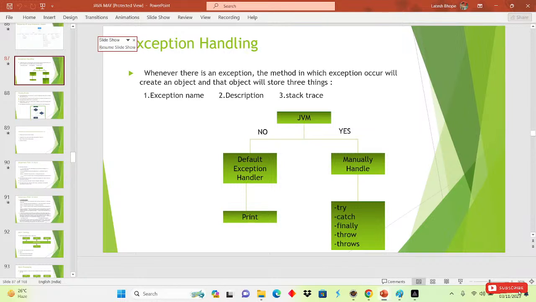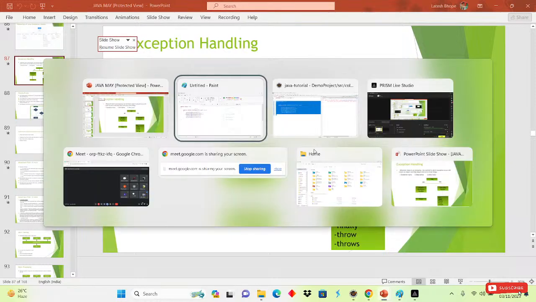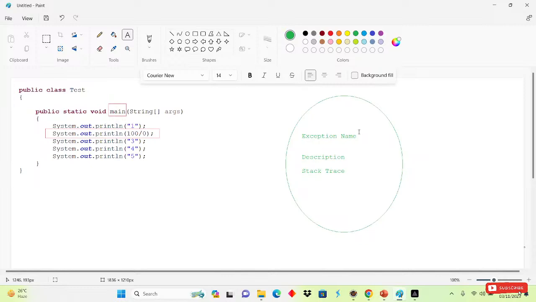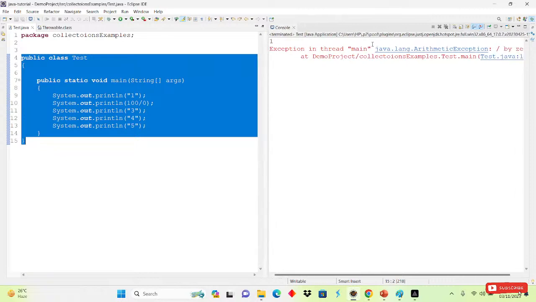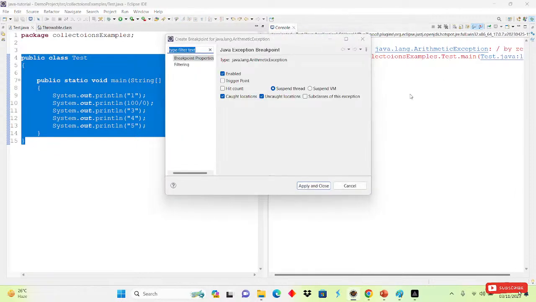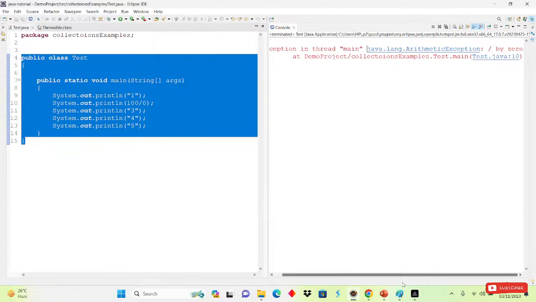If you are handling the exception, then it will come to the try catch block. But if you are not handling the exception, it will give this object to the default exception handler. The default exception handler simply prints these things. See here, first is the exception name, after that the description, divide by 0, and after that the stack trace: in which line it is present, in which method we have an exception. It will print all of this.